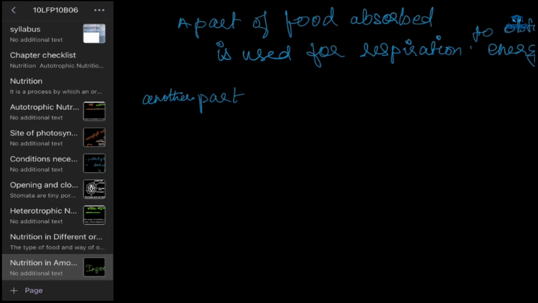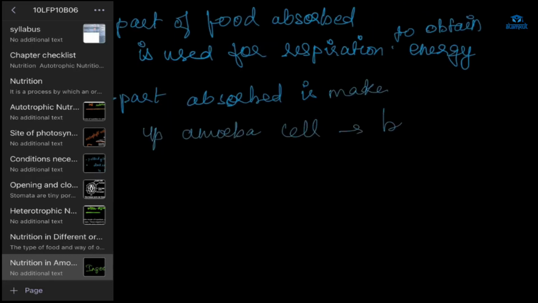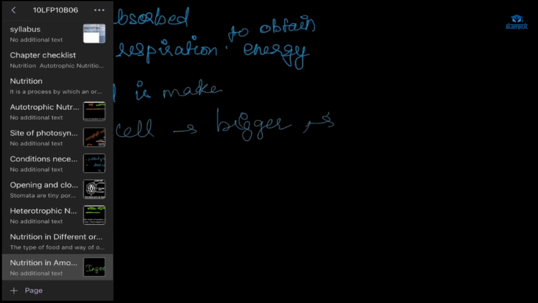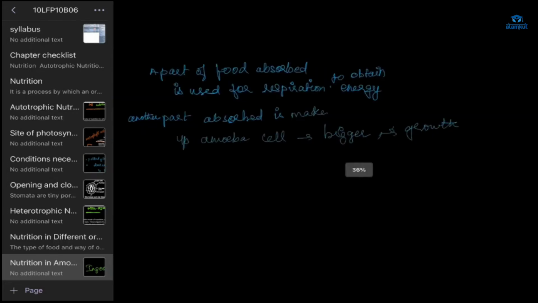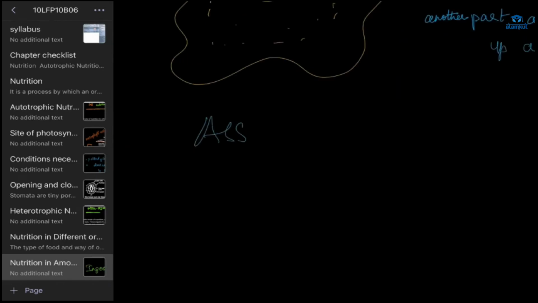The remaining part, another part of the absorbed food, is used to make up the amoeba cell. That means it makes amoeba bigger. It grows amoeba for growth. So in assimilation, what happens? Amoeba grows in size.